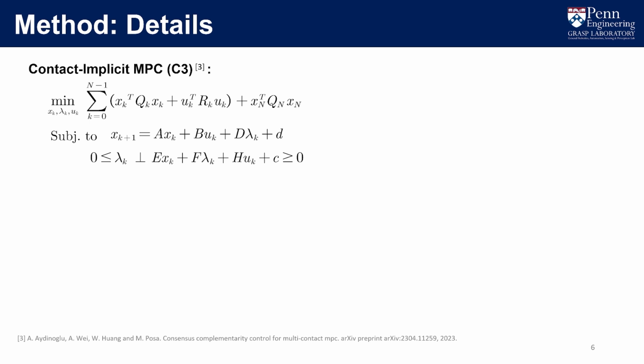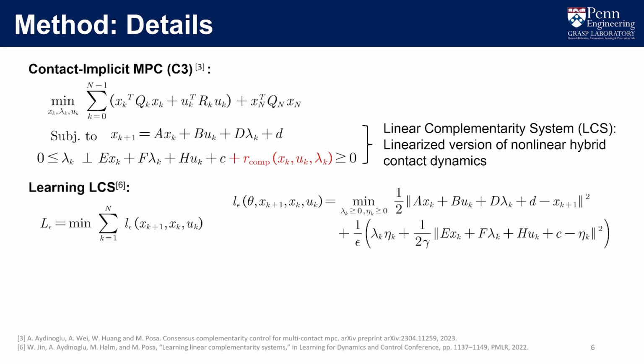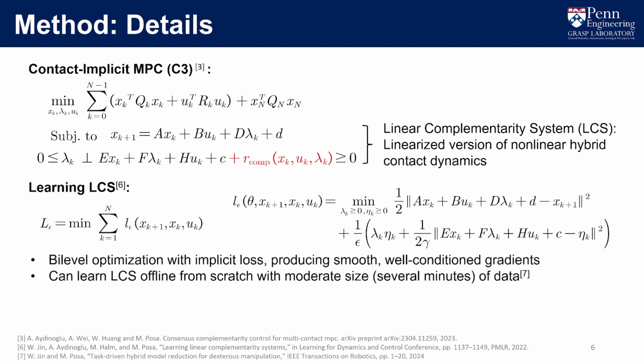Digging into more details, our real-time contact-implicit MPC has quadratic cost subject to this linear complementarity system, which we call LCS for short. The dynamics can be regarded as a linearized version of nonlinear contact dynamics that keeps the hybrid structure with the complementarity constraints. And now we want to learn this complementarity residual in the LCS dynamics. In our previous work, we proposed a bi-level optimization framework to learn this LCS effectively. With our proposed implicit loss, we can learn LCS from scratch with about several minutes of data.